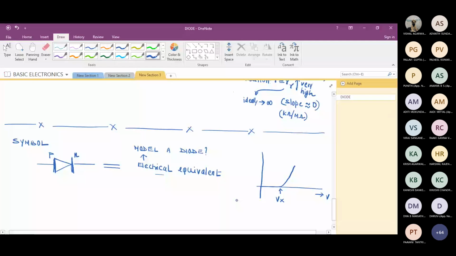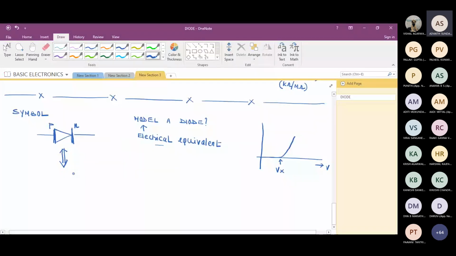Can I draw the equivalent circuit of the diode like this? If you find it difficult, please stop me and ask.